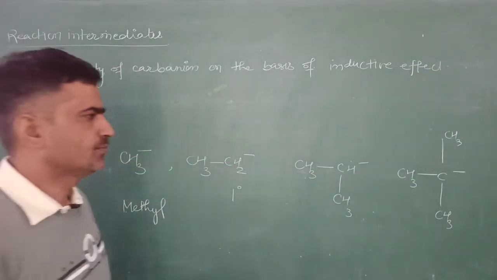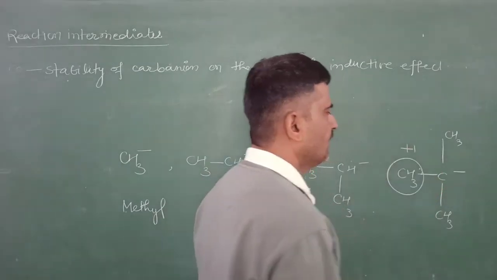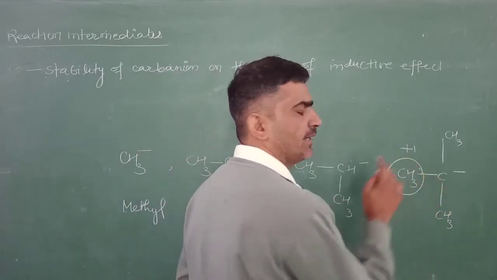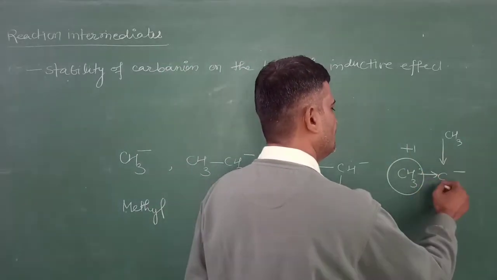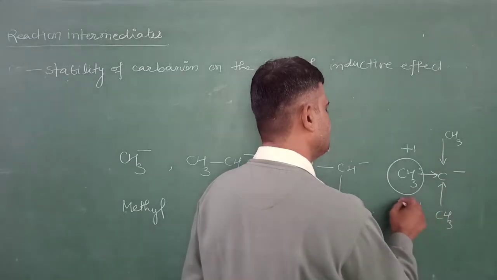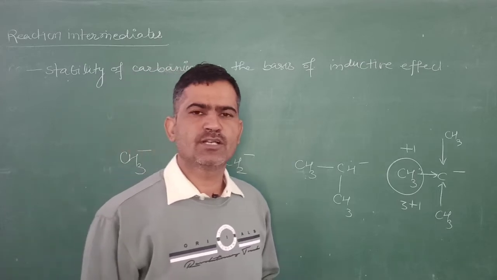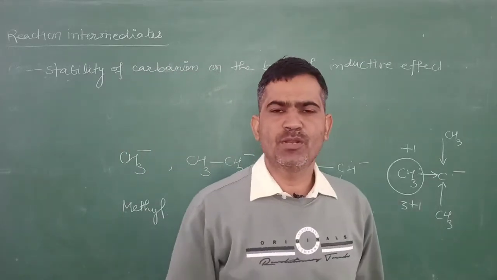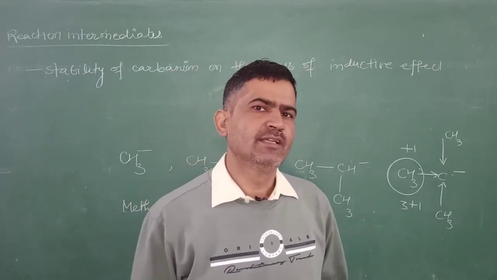This methyl group shows plus I inductive effect and donates the electron, transferring the electron to this carbon atom. Due to the plus I inductive effect, there are 3 plus I inductive effects, and it accumulates the charge on this carbon atom, and the accumulation of the charge on the carbon atom causes instability.